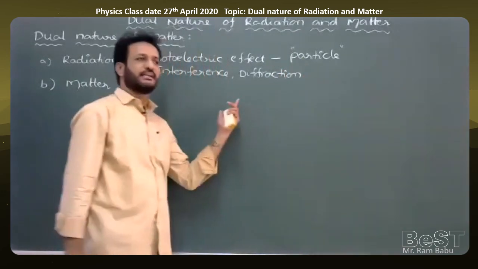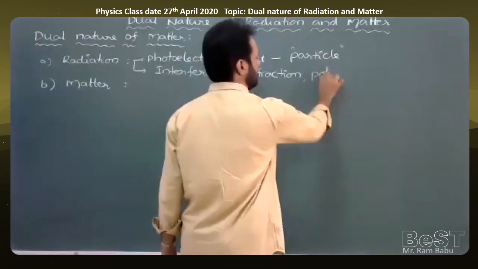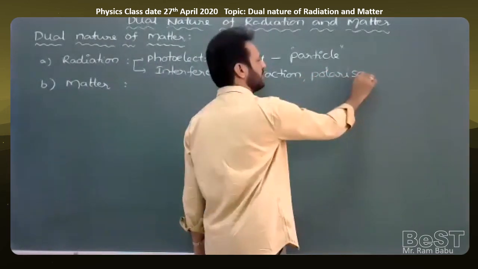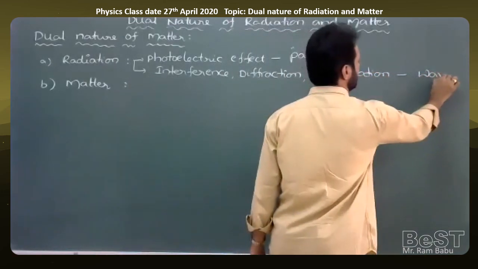Whenever light shows interference, diffraction, or polarization, we can say the radiation behaves like a wave.